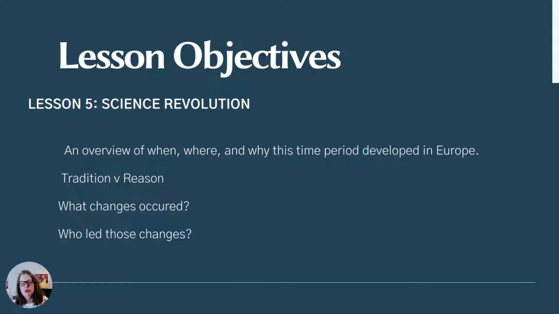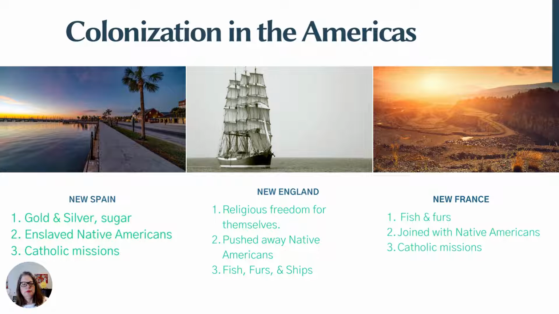What changes occurred? So when we think of revolution, I want you to think of the word change. You've probably heard of the American Revolution, the French Revolution, the Haitian Revolution, the Russian Revolution. Those are revolutions involving governments. But you've probably also heard of the Industrial Revolution, or maybe the Digital Revolution, right? And so those are revolutions of change. And that's what this revolution is. It's a revolution of change. And we're looking at the important people that we see as leaders of this change.